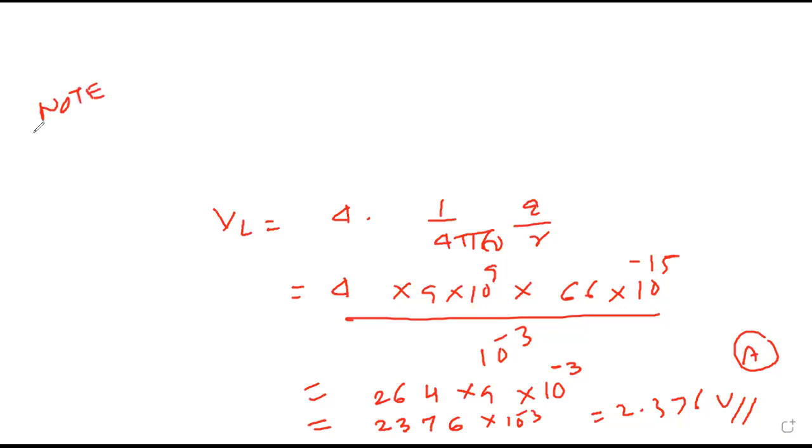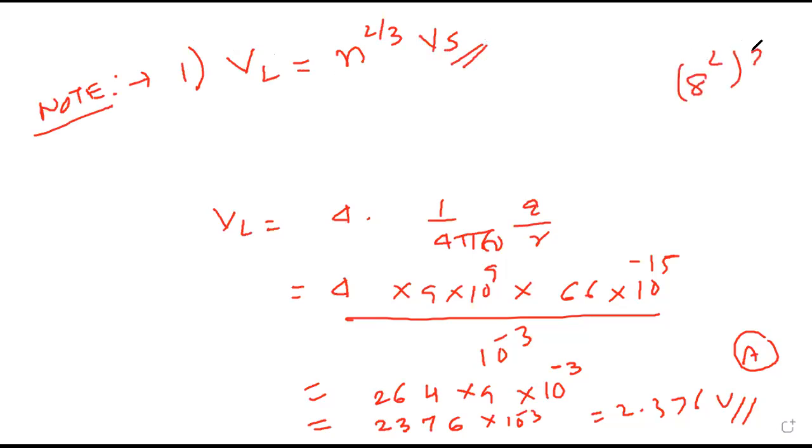Such a big calculation in the exam, you will say how will it happen in 1 minute, so I am writing a formula for you. V large is always n raised to 2 by 3 times V small. In our case, n was 8. What is 8 raised to 2 by 3? Is it 2 cube raised to 2 by 3? It was 4 in the end. Yes, okay, sir. So you will write this formula as a hint. V large is always n raised to 2 by 3 into V small.